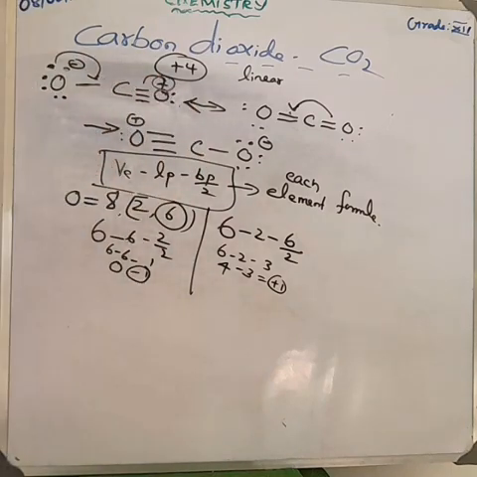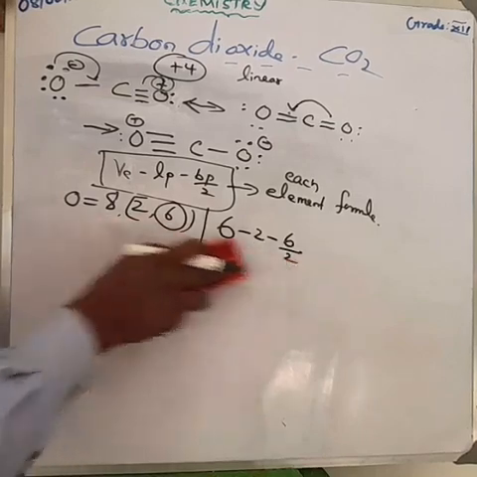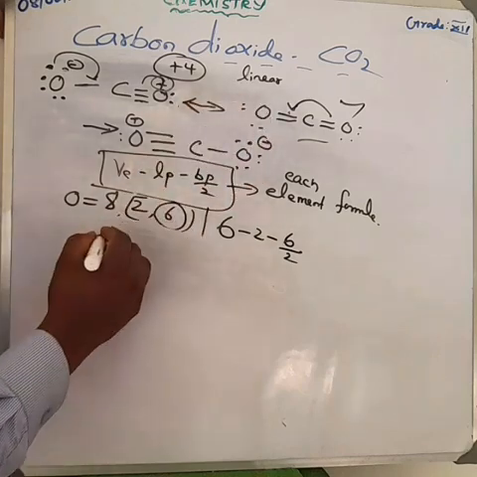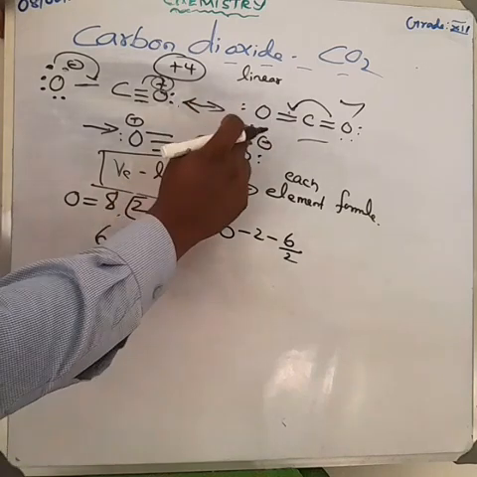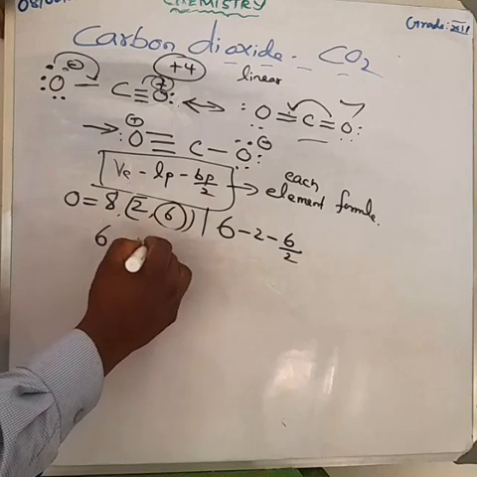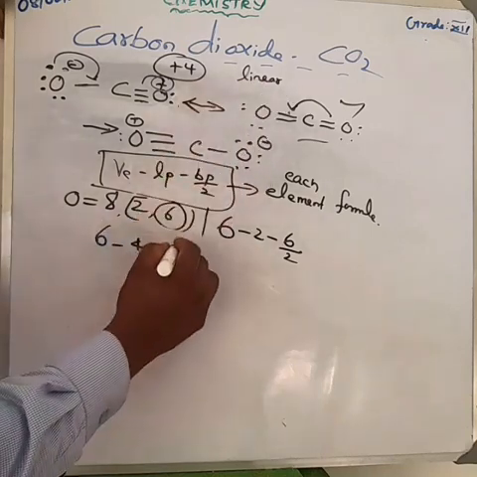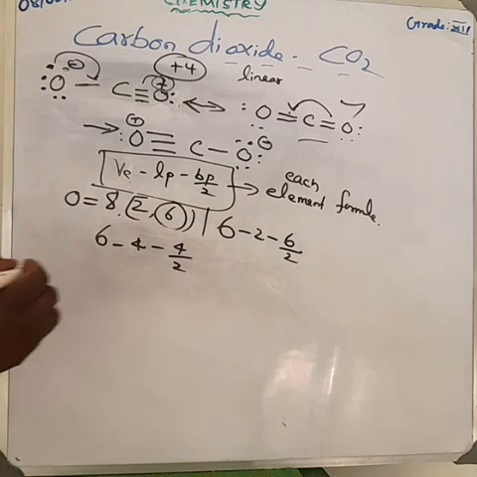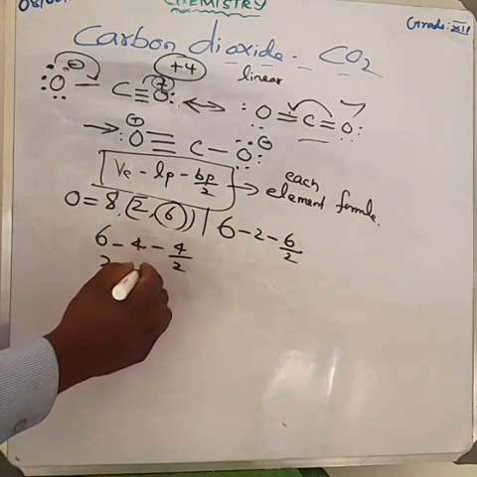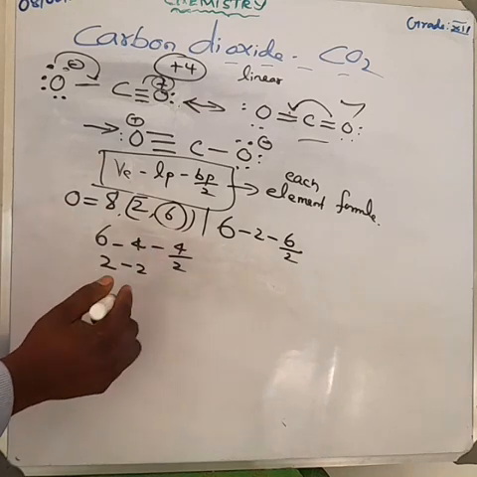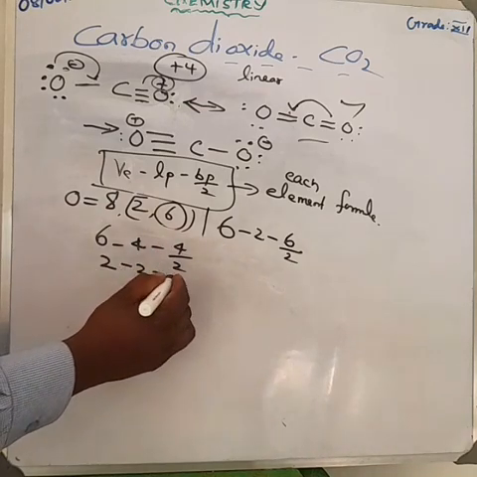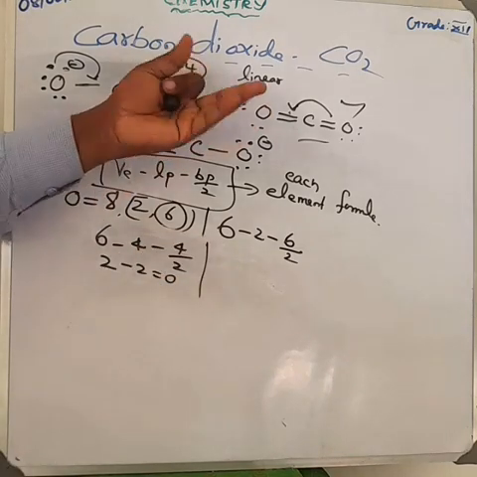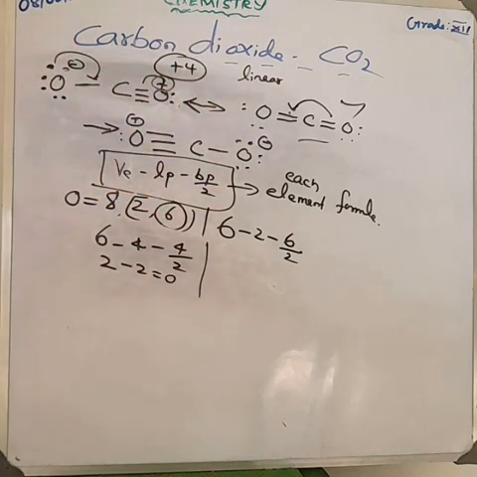Here, the second one, you can find the second molecule, carbon dioxide. First oxygen, the valence electron, all of you know that one, 6. 6 minus how many lone pair electrons? 4. Minus how many bond pairs? 2 bond pairs means 4 electrons, 4 divided by 2. Am I right? 6 minus 4 is equal to 2. 4 by 2 is equal to 2. So we write 2 minus 2 is equal to 0. So the first oxygen has no charge, 0 charge. That is neutral, no charge.